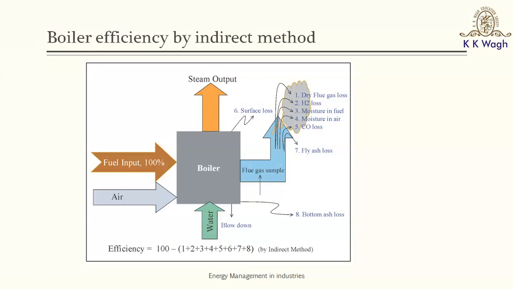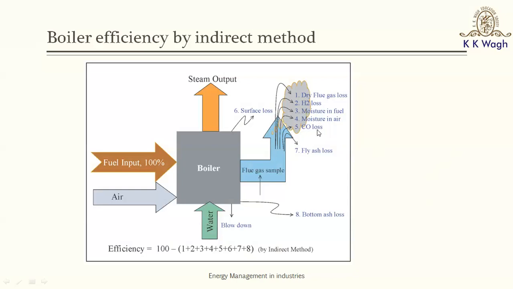Then there is a heat loss because of hydrogen in the fuel, which is listed as 2. So H2 loss is nothing but the heat loss because of hydrogen in the fuel. Then there is a heat loss because of moisture in the fuel. The fuel might contain moisture, especially if it is a solid fuel. Then the air around where the boiler is placed would have certain moisture, and that might lead to certain losses. There would be incomplete combustion, and if there is incomplete combustion, there would be formation of carbon monoxide, CO, and that is called the CO loss.